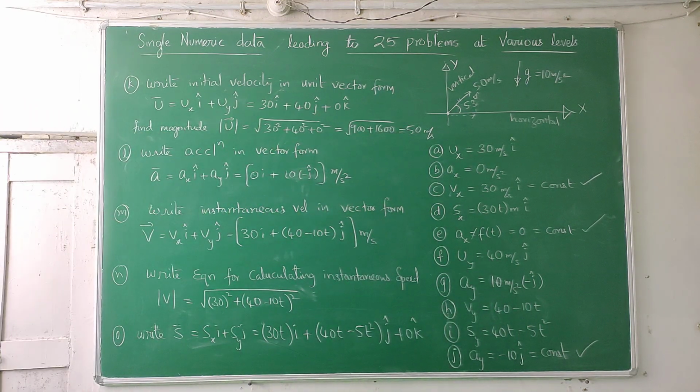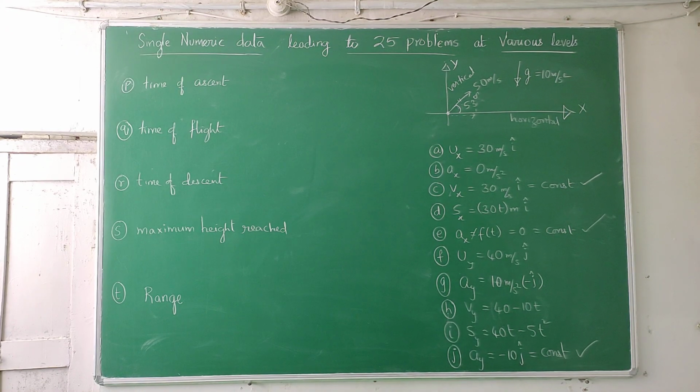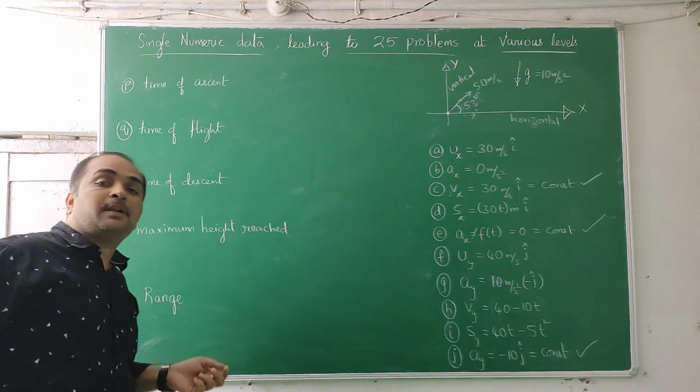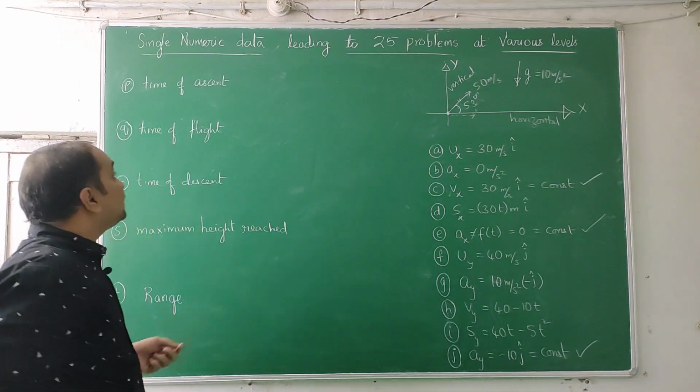Take a snapshot. Now we are going to level 3. Level 1, 10 questions I have done. Level 2, 5 questions. Level 3 I will do now. Now we will do competitive examination level questions. Board questions are also the same. In MHT CET, BITSAT kind of examinations, they ask this level of questions.